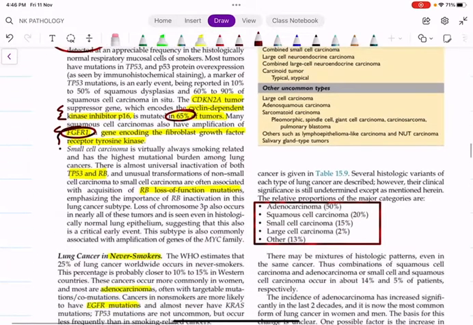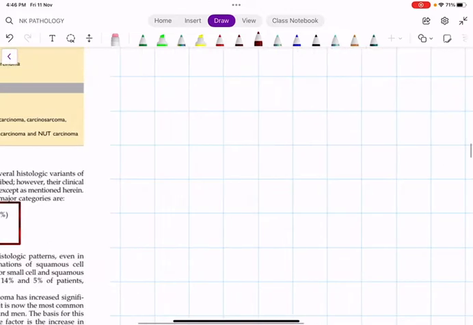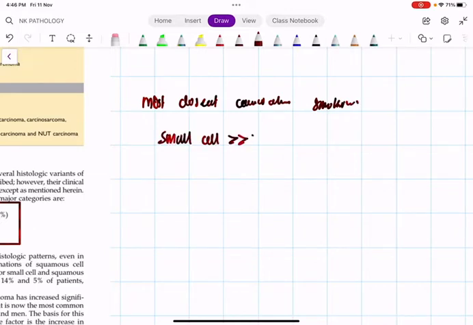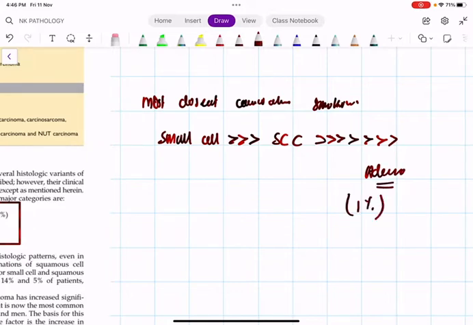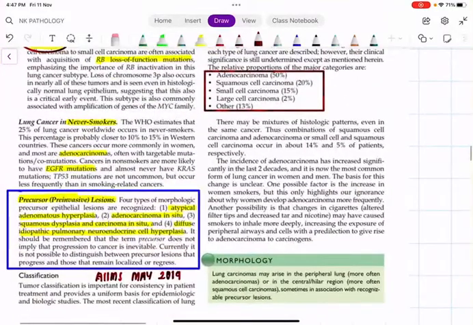Small cell carcinoma: remember two things. Small cell carcinoma is the lung tumor with the strongest, closest association with smoking. Small cell is very much greater than squamous cell, and least is adenocarcinoma. Of course, it occurs in never smokers; some books say only around 1% are seen in smokers. Lung cancers in never smokers, I told you, are adenocarcinoma associated with EGFR mutations.